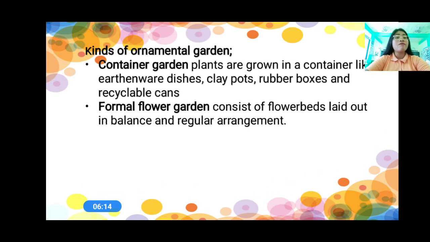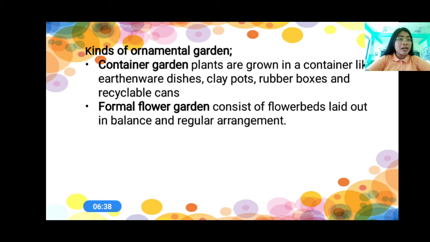And then we have the formal flower garden. Now, the formal flower garden consists of flower beds laid out in a balanced and regular arrangement. The flowers here are laid out in balanced and regular arrangement. That is formal flower garden.